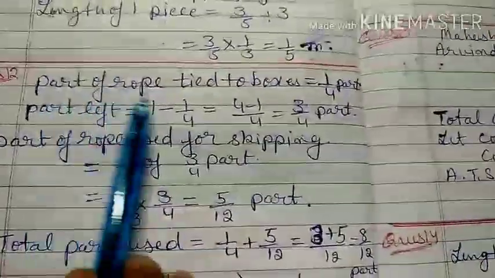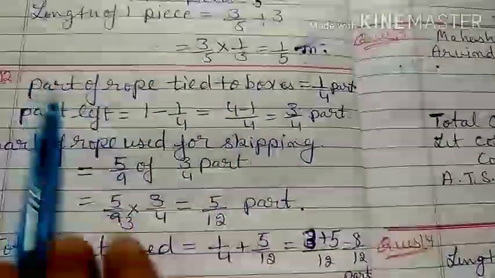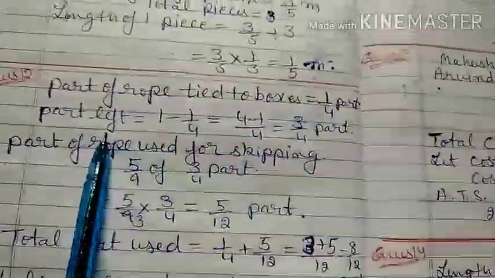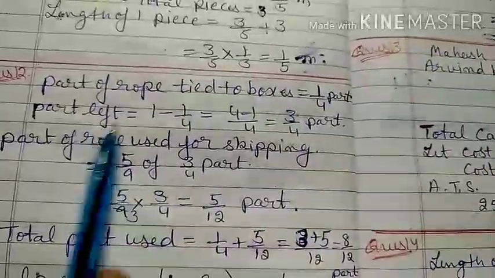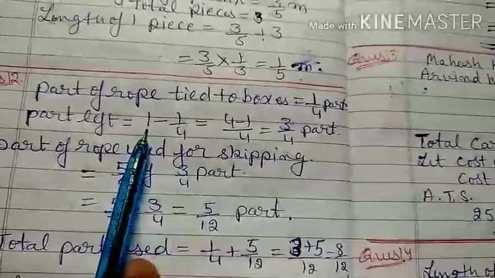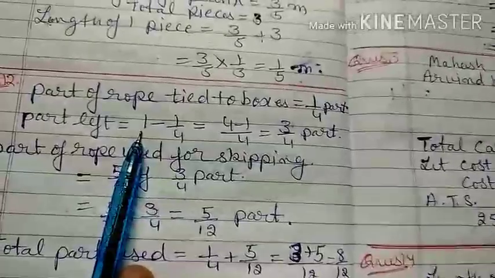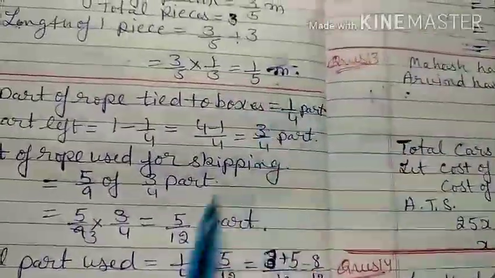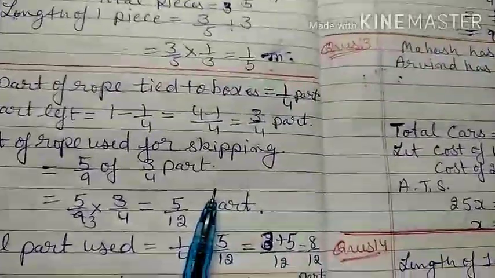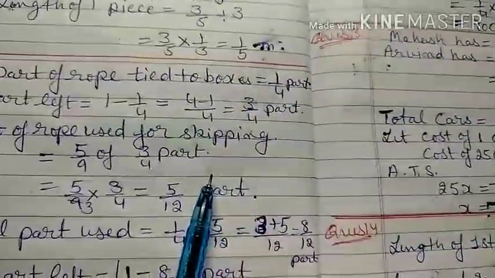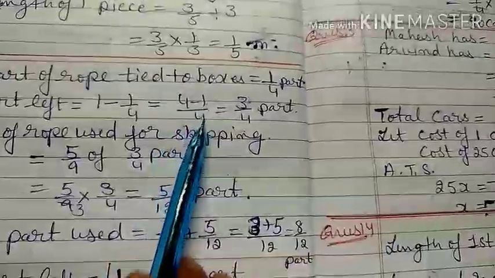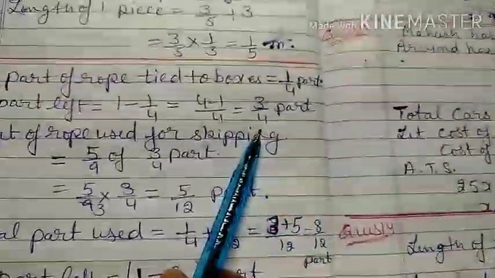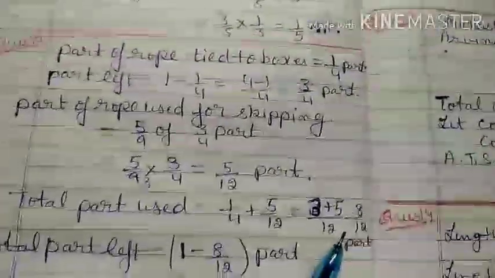First, part of the rope tied to boxes. How much part of the rope tied to boxes? 1 by 4 part. How much part is left after tying the box? Whole rope will be considered as 1. 1 minus 1 by 4. It means if out of 4 one part is used to tie the box, then out of 4 how much part is left? 4 minus 1 is equal to 3 by 4. Out of 4, 3 part is left after tying the box.